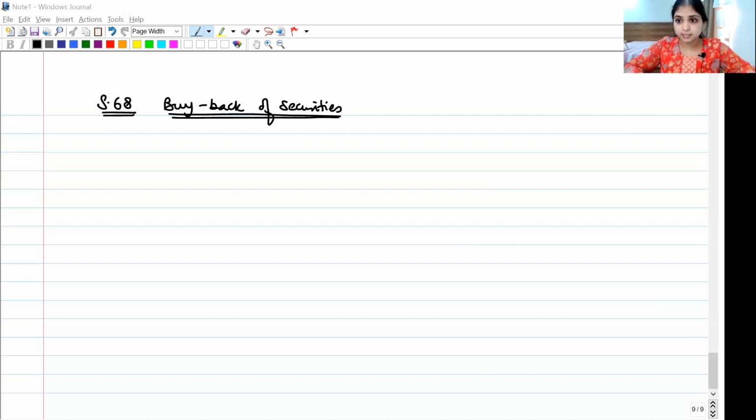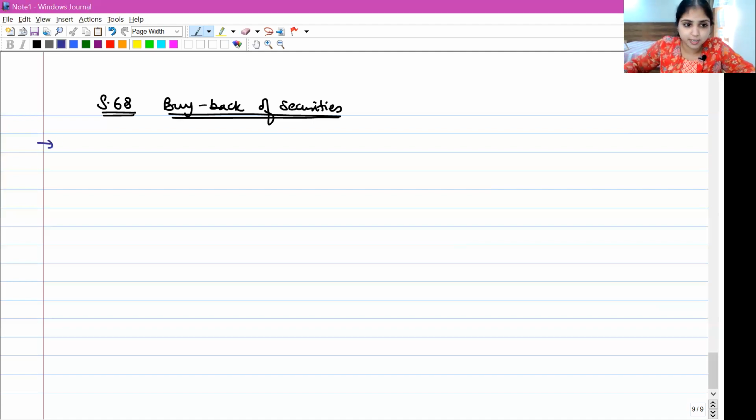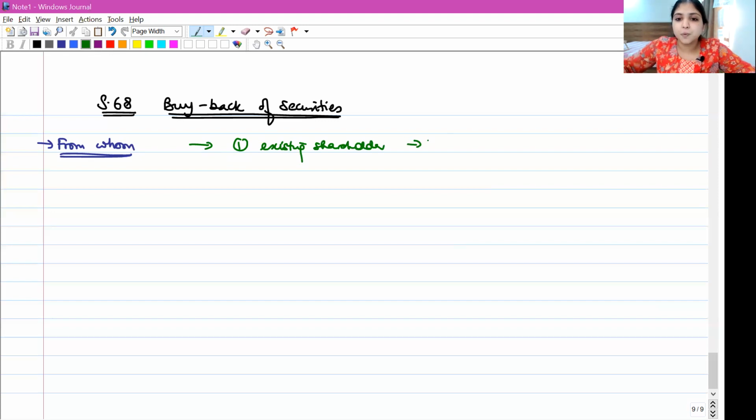Buyback of securities. What is the first condition? First and foremost, from whom is the company going to buy back shares? The company has generally three choices. The company can buy back shares from its existing shareholders on a proportionate basis. This proportionate basis is also called pro rata.